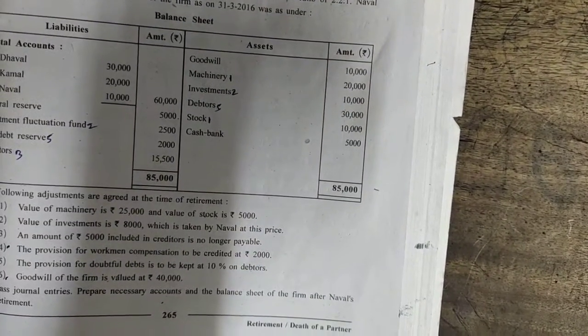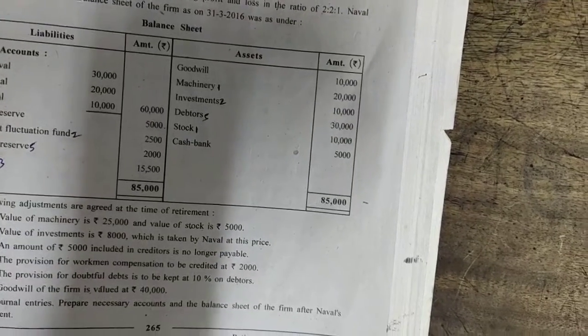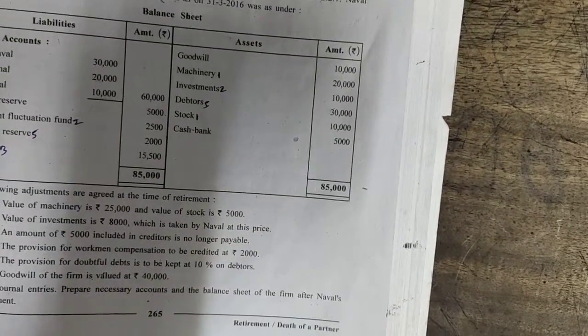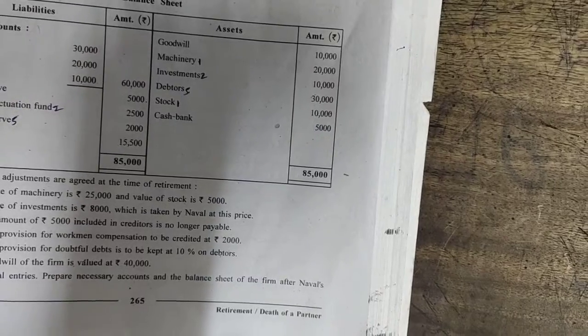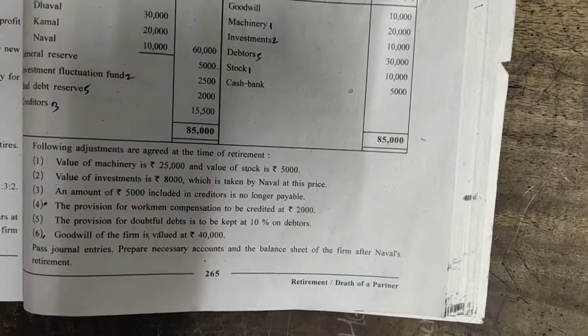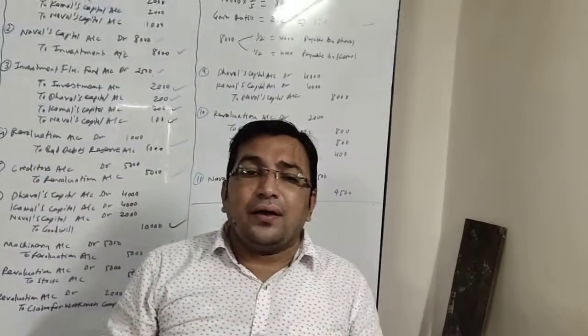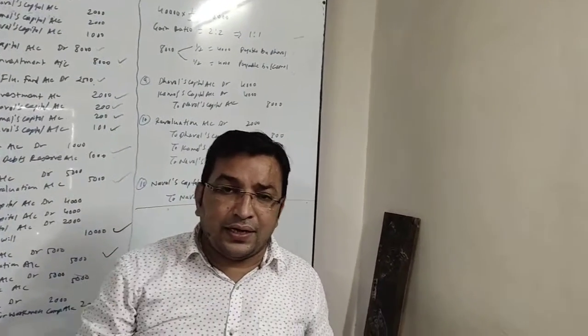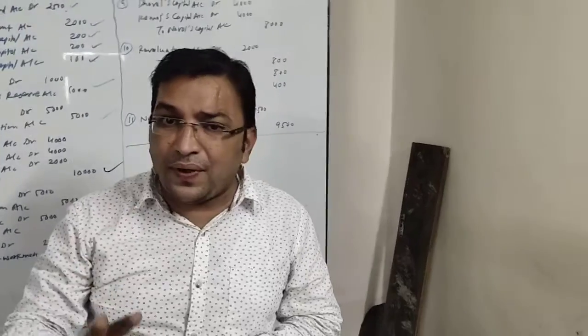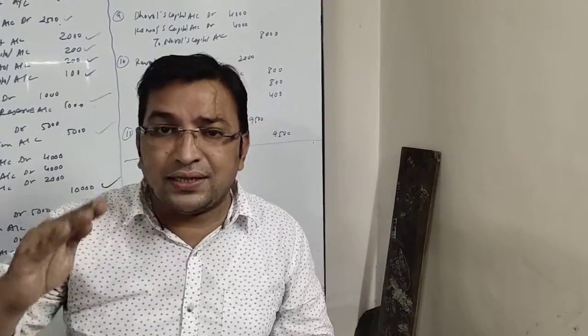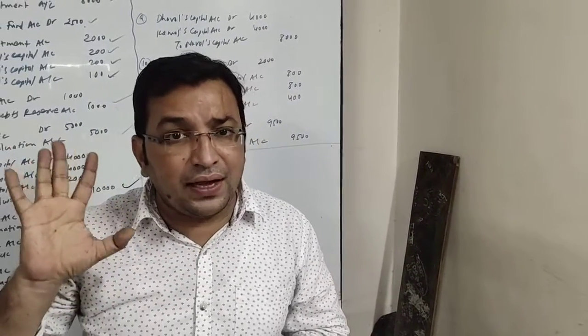Next item is debtor, so we have finished with debtors also. Next is stock, which is marked with adjustment number 1. Adjustment number 1 says the value of stock is rupees 5,000. So here stock is given as 10,000 and the adjustment says the value of stock is rupees 5,000. That means there is a decrease in the value of stock by rupees 5,000.